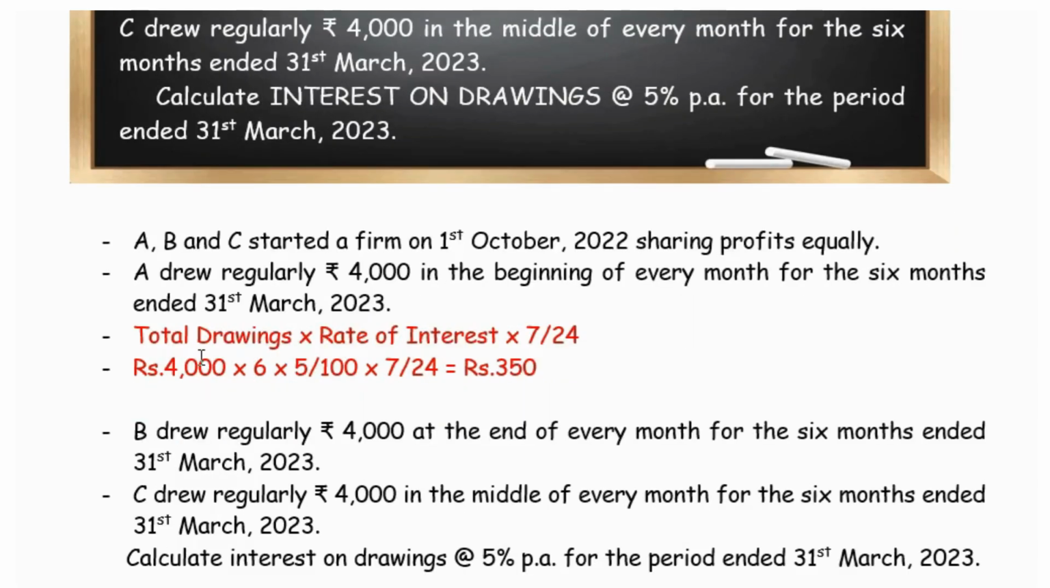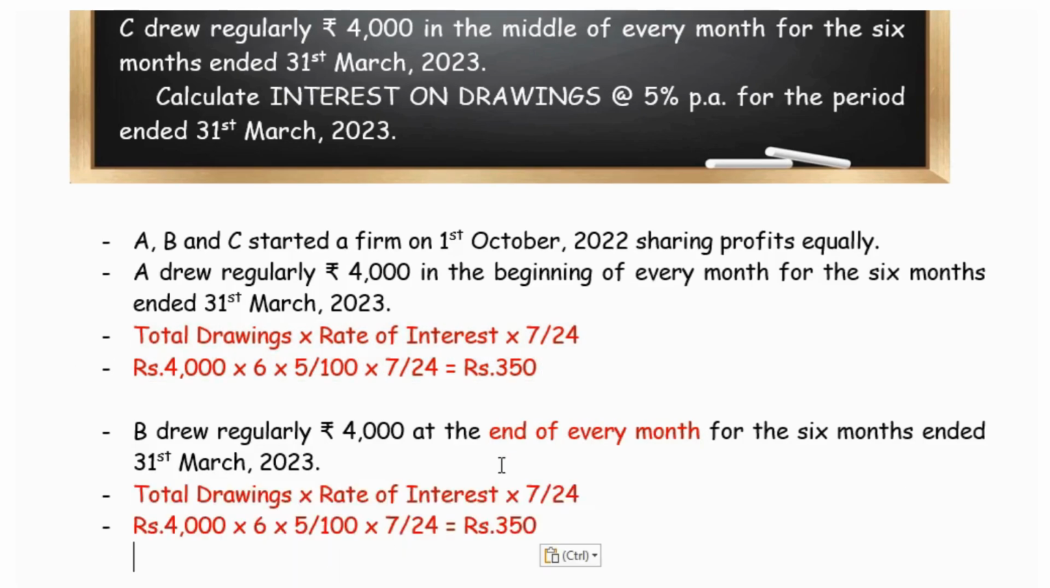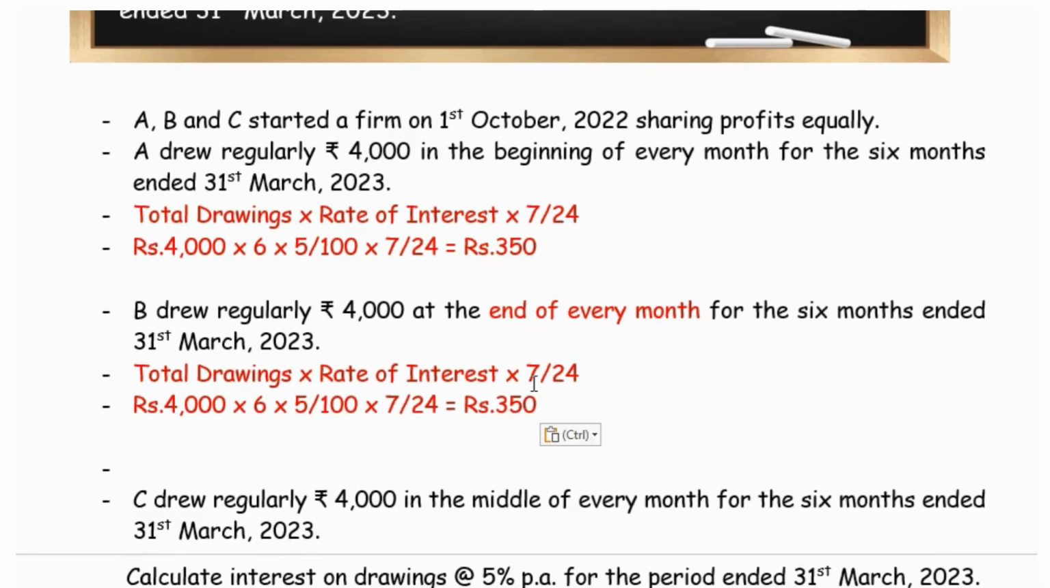Likewise, here B withdraws regularly at the end of every month. The next case is end of every month. So I am copying down the same workings, and I will make a small change. This will help you to note down what is the change in the formula. So here it is end of the month, means it is 5 by 24. The value already I have calculated, it is 250.